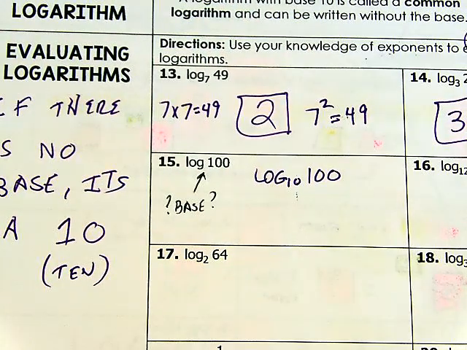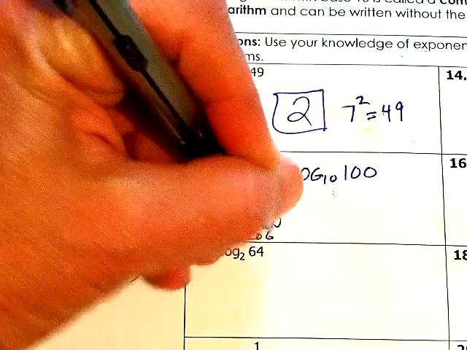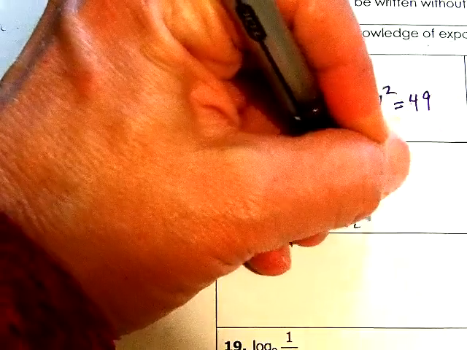Okay. So just like, hey, remember on your variables, if there's no number out front, we said there's a 1. On a square root, if you don't see the number, remember it's a 2. On a log problem, if you don't see the base number, it's a 10. Because base 10s are the most common. This is called a common log. Common logs have base 10.